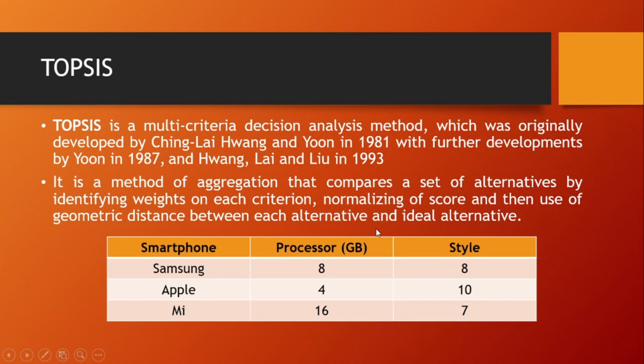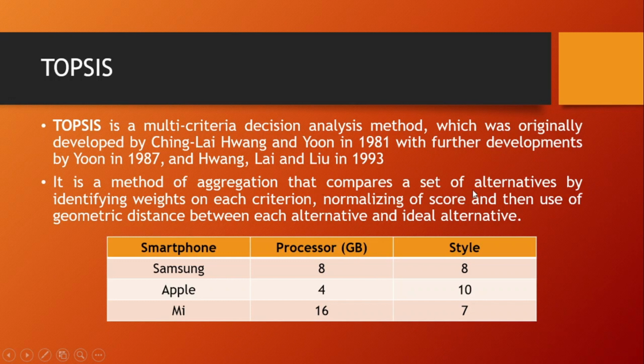Here, the ideal alternative is a smartphone that has 16 GB RAM and a style rating of 10. So what do we mean by ideal alternative? It is an alternative that has all the high qualities in each criterion. So like we can create an ideal smartphone having 16 GB RAM and a style of 10.